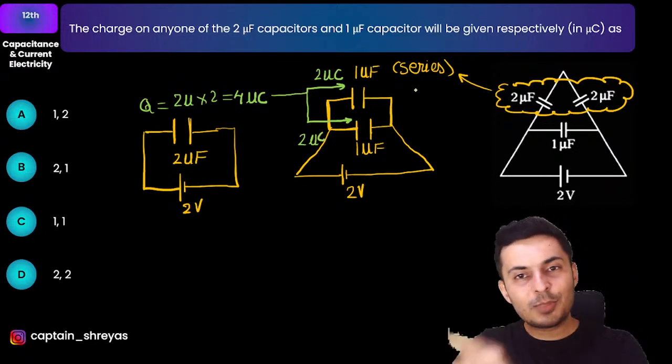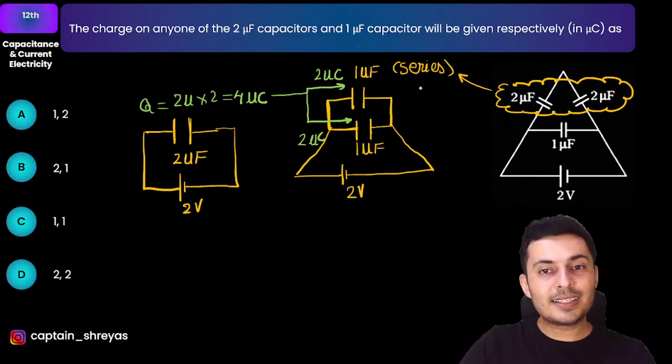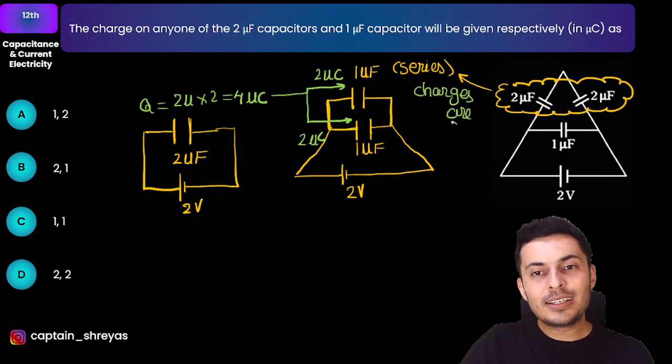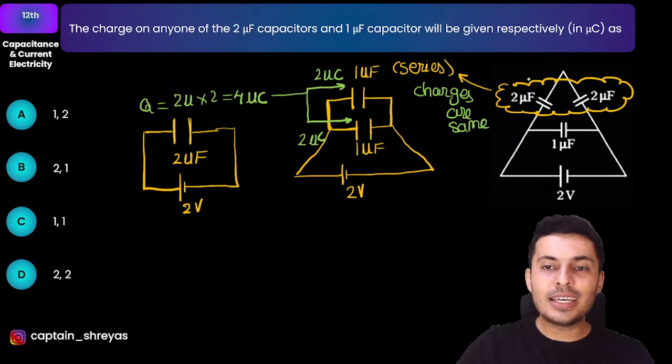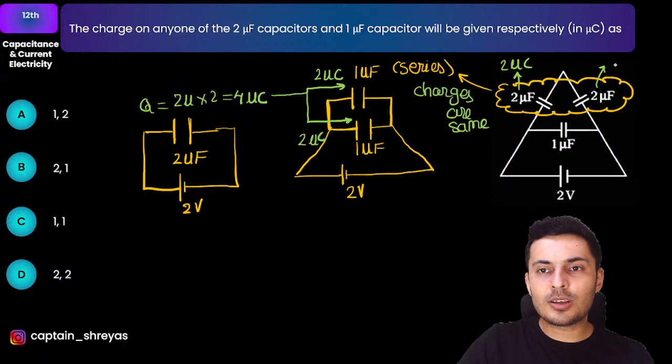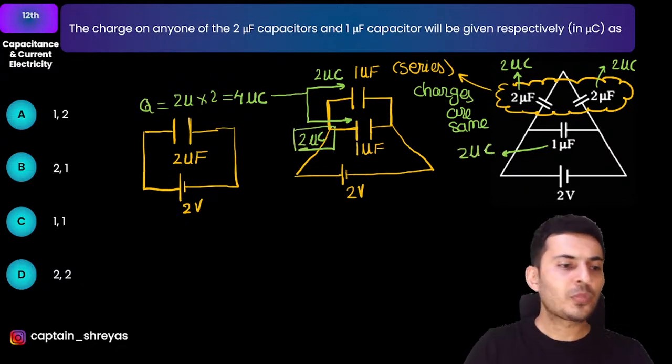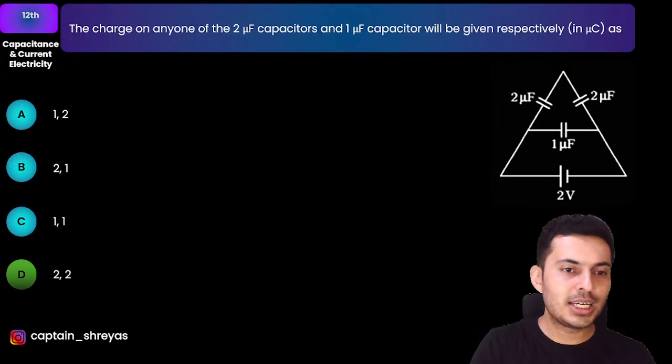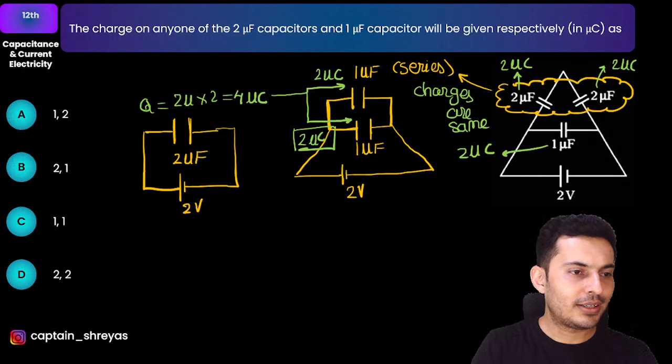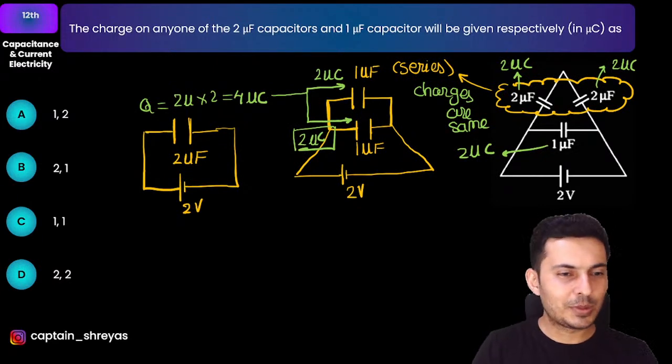Now when you split it backwards, remember in series, charges are the same. Hence you will see each of these 2 microfarad capacitors will have 2 microcoulomb, and this will also have 2 microcoulomb, and this 1 microfarad, anyways from here only you can see this has 2 microcoulomb, so this will also have 2 microcoulomb. So 2 and 2 is the answer, which is option D, of course. Did you see that? Alright, great, option D it is.